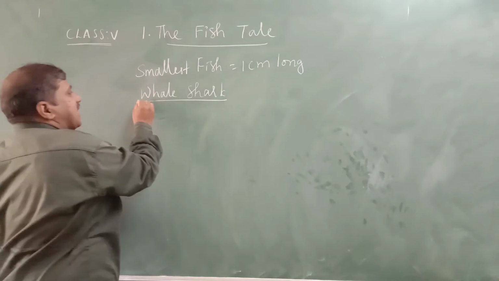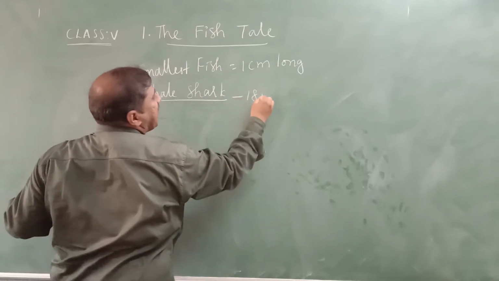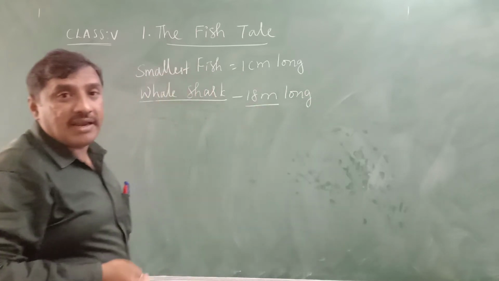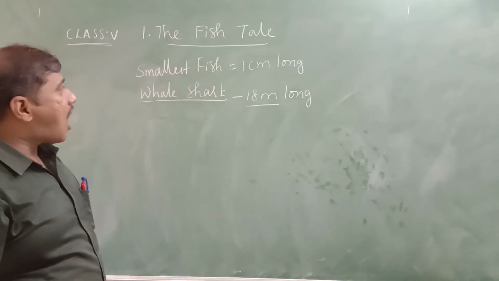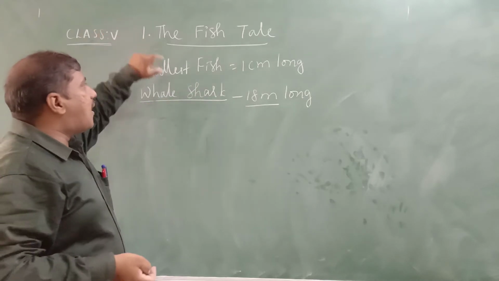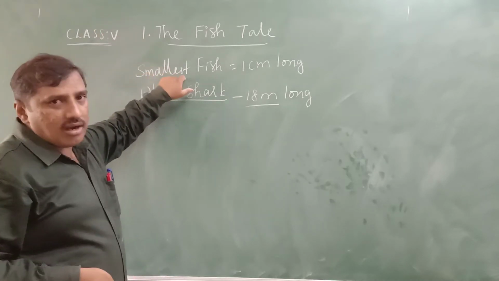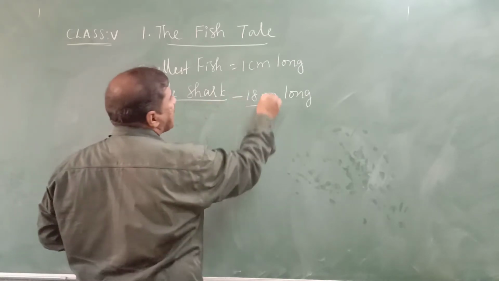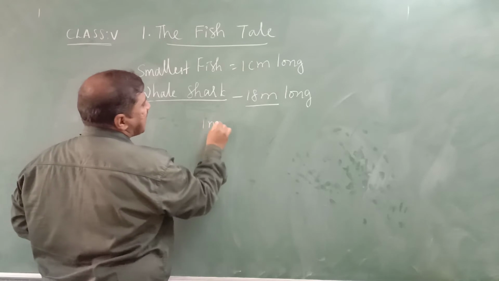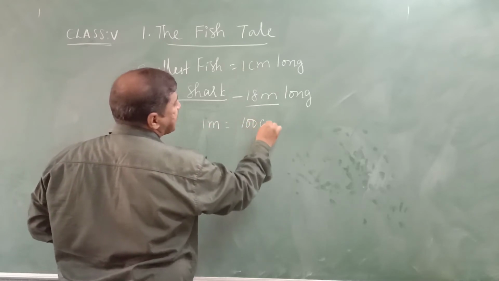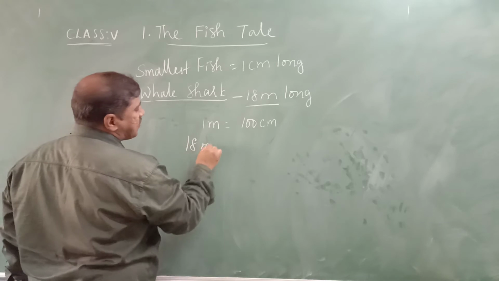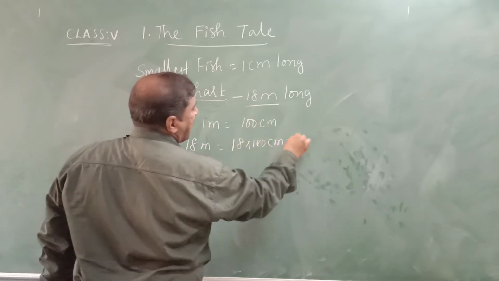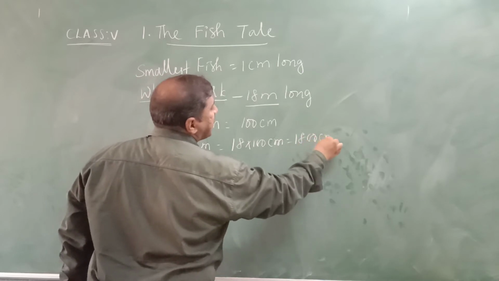Now the whale shark is 18 meters long. The length of the whale shark, the biggest fish, is 18 meters. Then how many times longer is the whale shark than the smallest fish? Yes, convert this 18 meters into centimeters. 1 meter is equal to 100 centimeters. So 18 meters is equal to what? 18 into 100 centimeters, that is 1800 centimeters.